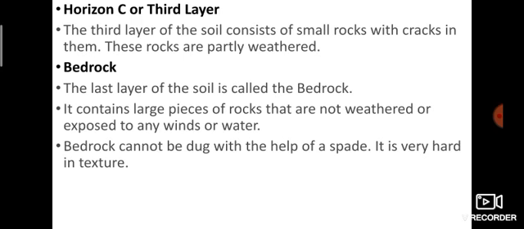Fourth one, bedrock. The last layer of the soil is called the bedrock. It contains large pieces of rock that are not weathered or exposed to any winds or water. Bedrock cannot be dug with the help of a spade. It is very hard in texture. Maybe we can use machines like borewell machines. That is possible, but we can't dig it using a spade. Can you understand? So what are the four layers of the soil profile? Horizon A, horizon B, horizon C, and bedrock.